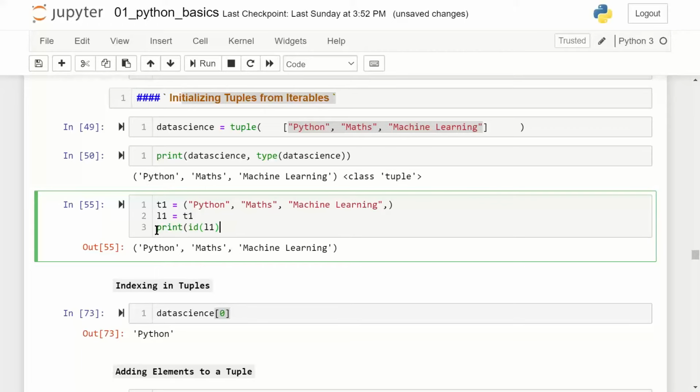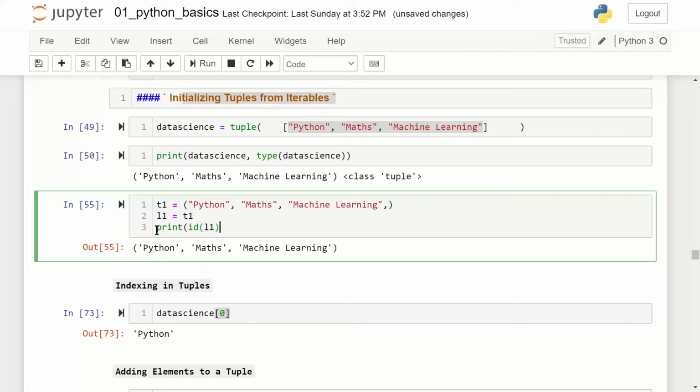I run the syntax T1 dot append, control enter. I end up with an error. This does not have an attribute append because tuples are immutable. What does it mean?